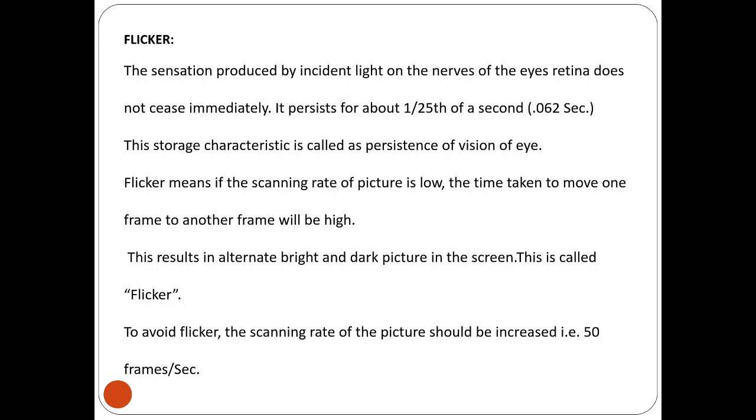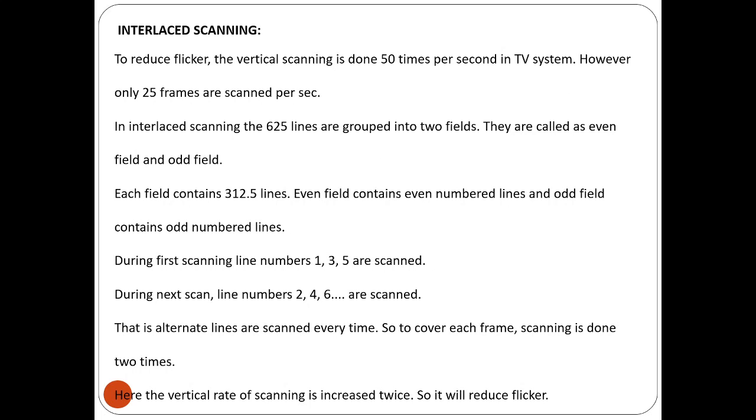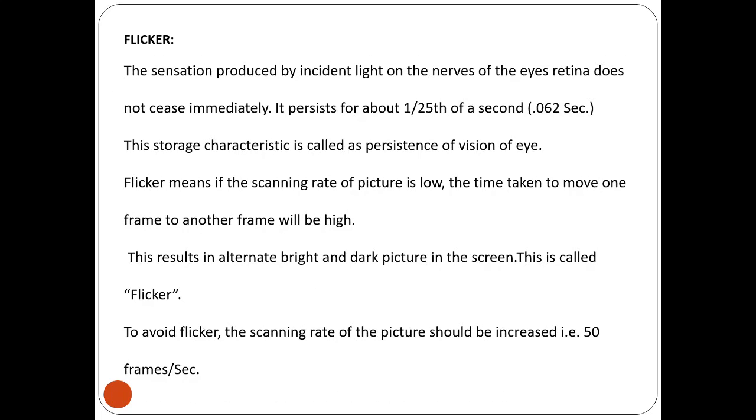Flicker means that if the scanning rate of the picture is low, then the time taken to move from one frame to another will be high. This results in alternate bright and dark pictures on the screen, and this is known as flicker. To avoid this flicker, the scanning rate of the picture should be increased, to 50 frames per second, as we have seen in interlace scanning. We are scanning at twice the speed, so the vertical rate of scanning is doubled, which reduces the flicker.